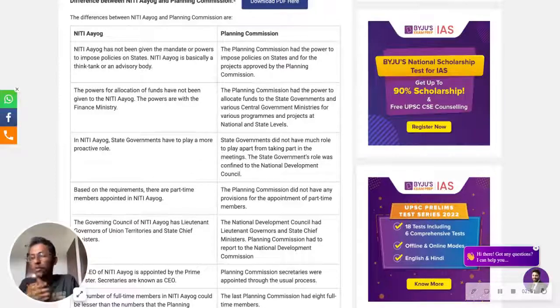It doesn't have powers to impose any kind of policies. It cannot say that this policy needs to be implemented, this needs to be done. NITI Aayog does not have power for it. It is basically like an advisory body, like a think tank. If there is a Prime Minister, we require advisors, no? For example, if I am the king, I require advisors. In a similar way, it's like an advisory body.